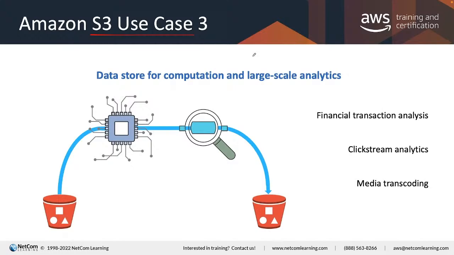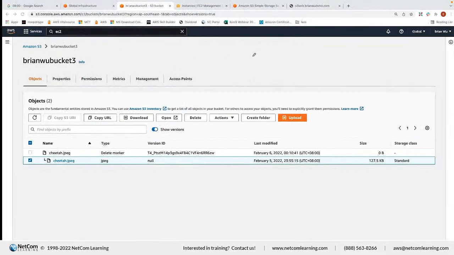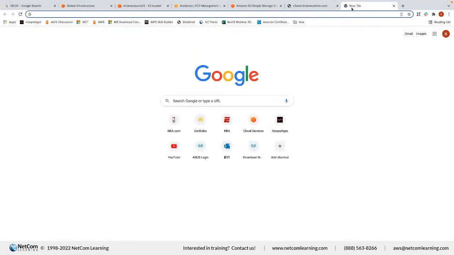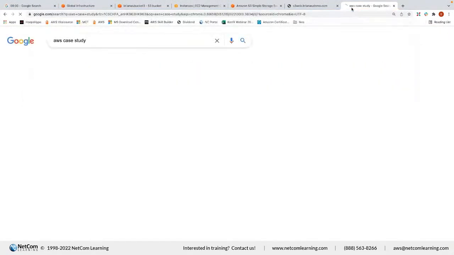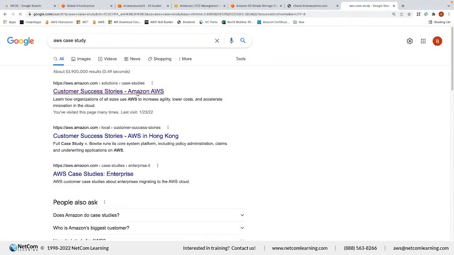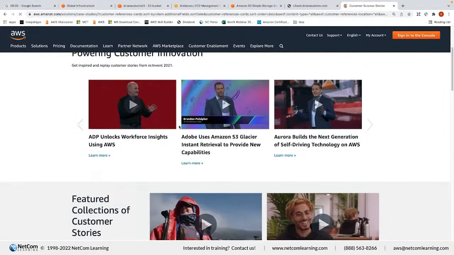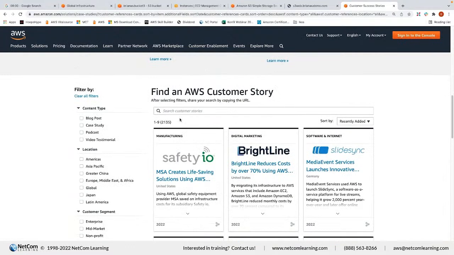The company names that I mentioned, you can find in the case study. Let me go here, AWS case study. You can take a look and search for more if you want. AWS, of course, has more than millions of customers, and we have more than 2,000 success stories. Let's say Dropbox.